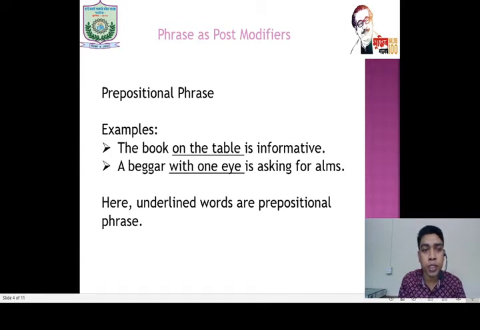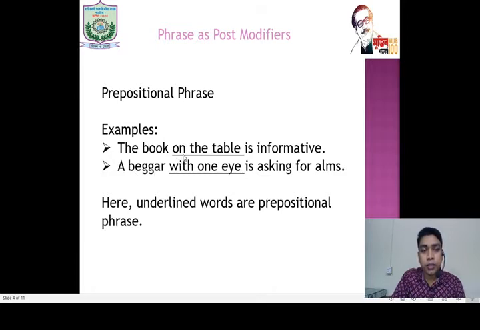My dear students, on the table and with one eye, both these are prepositional phrases and they come after the noun. Here in these sentences, the book is a noun, a beggar is a noun, and both the prepositional phrases come after the book and the beggar.